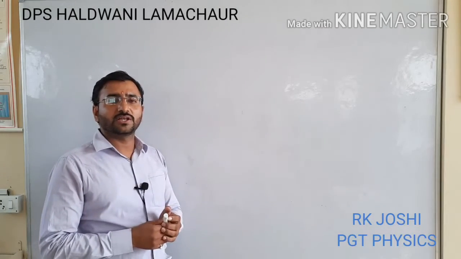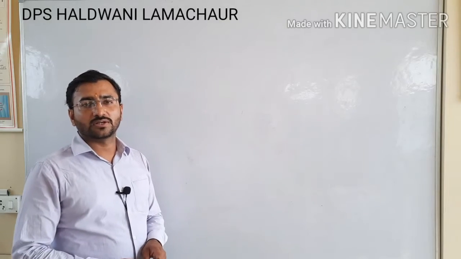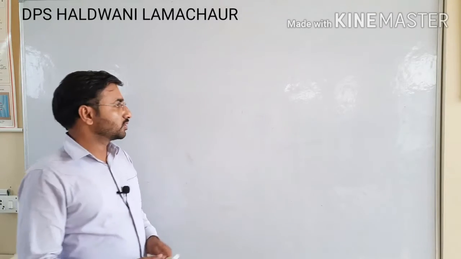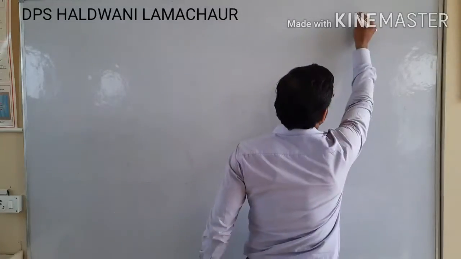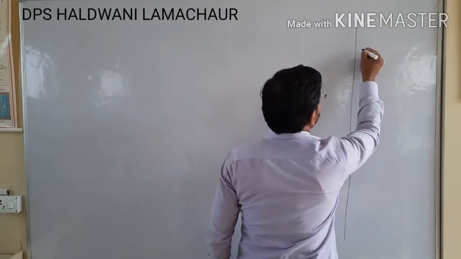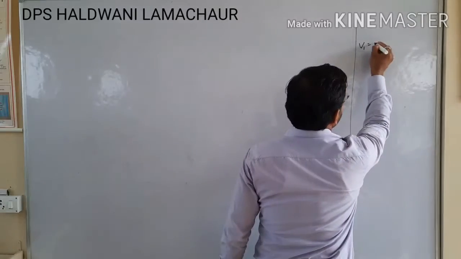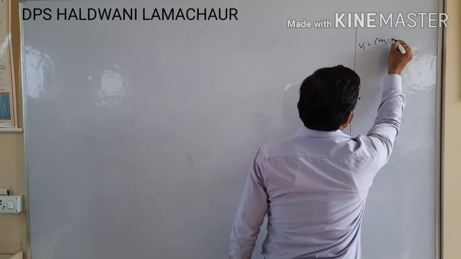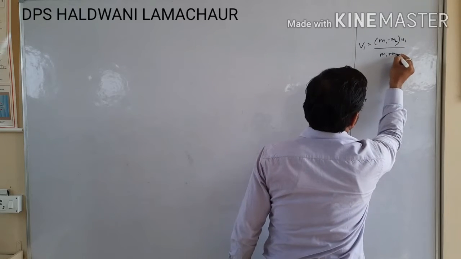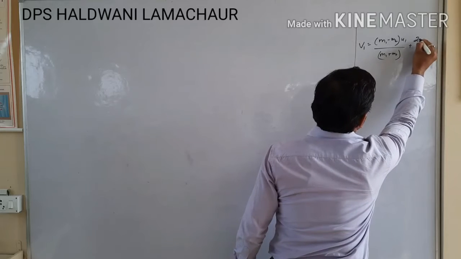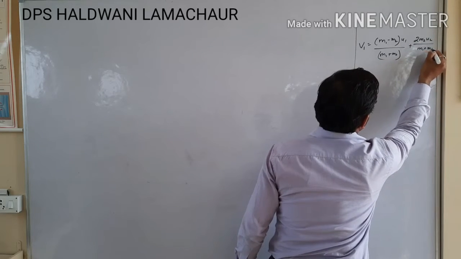So today we will continue the topic which was elastic collision in one dimension. In that derivation we got two formulas of final velocity. Object 1: v1 equals (m1 minus m2) over (m1 plus m2) times u1, plus 2 m2 u2 over (m1 plus m2).